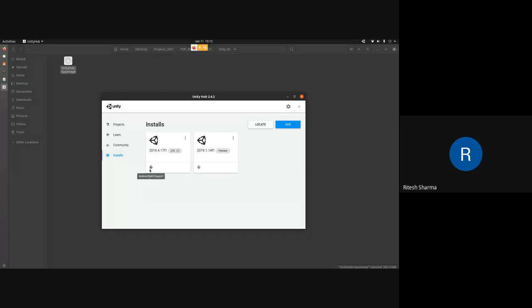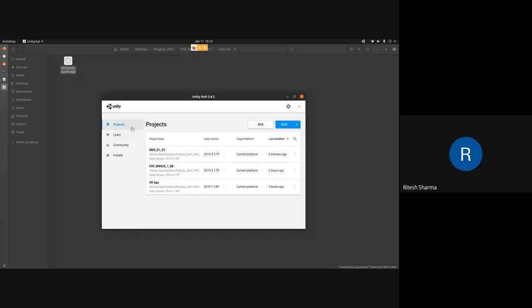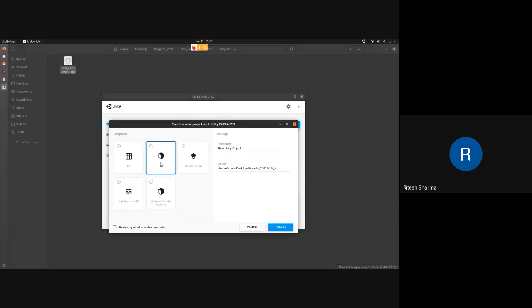This Android symbol is coming because we had to get Android build support as well, so that we can take our applications onto a mobile phone, which we are not going to do today, but in future sessions we'll do that as well. Then projects. All of you would be starting for the first time, so what you have to do is click on new. You have to select what kind of application you are making, which in our case is a 3D application. So we'll click on 3D.